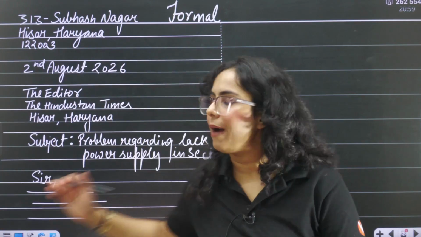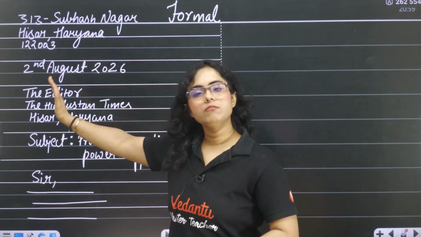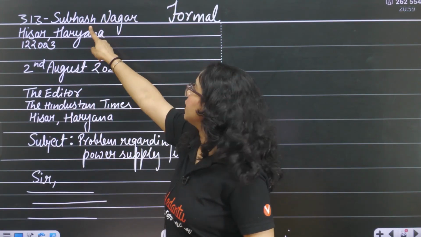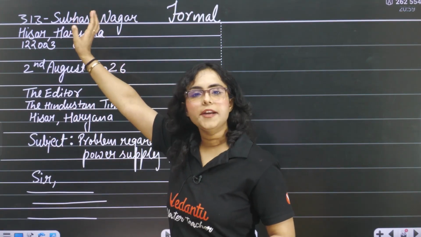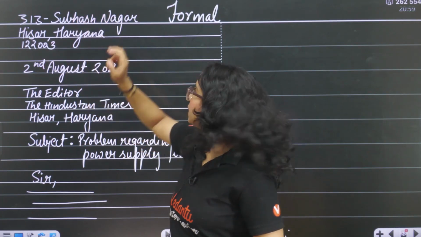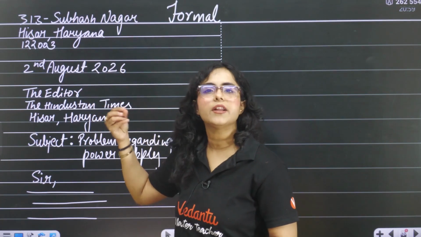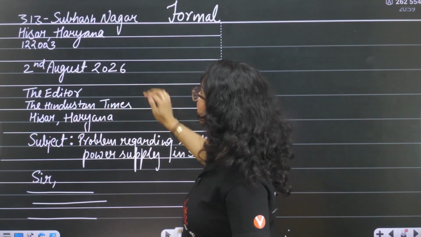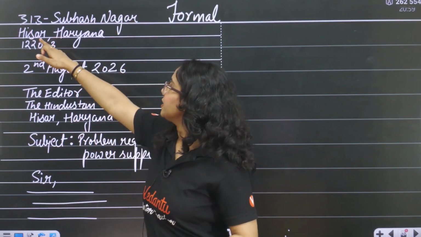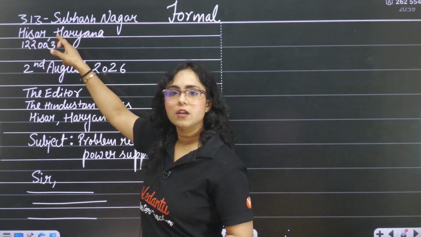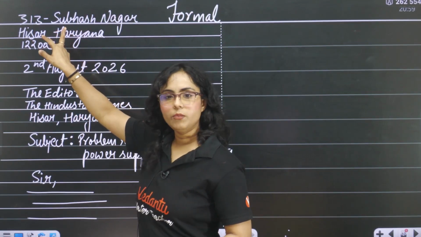This should be your format. Everything should be from the left hand side. The first letter of every word should be capital. You will not put a comma anywhere at the end of the receiver's address or sender's address. You can put a comma in the middle. For example, I put a comma after Hisar, and Haryana, in between.